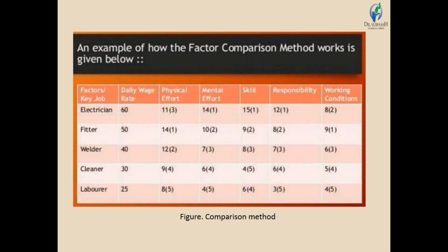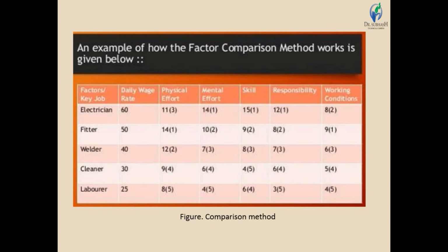Now we will understand with the help of a figure. As an example, we are considering those factors of comparison. For example, the key jobs. Electrician, daily wage rate is 60. So what are the factors that are required? Physical efforts 11, mental efforts 14, skills required 15, responsibility 12, and working condition 8. That totals the daily wage rate. This has more importance, that's why it is ranked first.